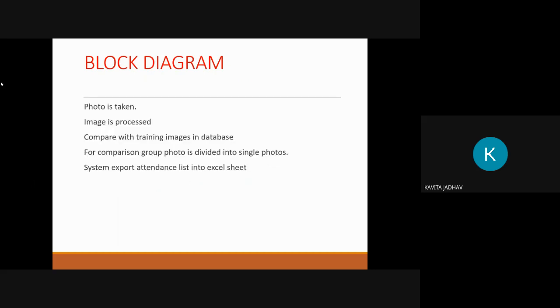What will happen in this system? The very first step, the photo is taken. Later on, the image is processed, and then it will be compared with training images in the database. For comparison, the group photo is divided into single photos. The system exports the attendance list into an Excel sheet.